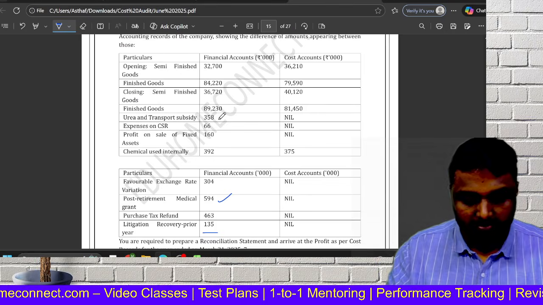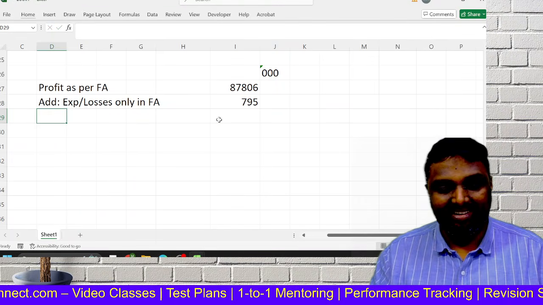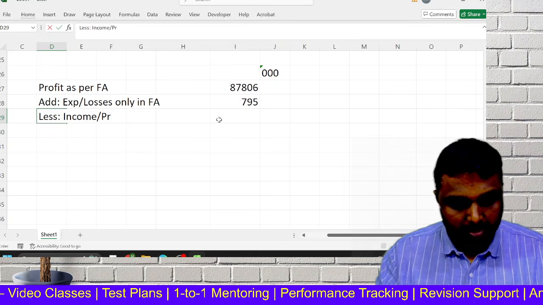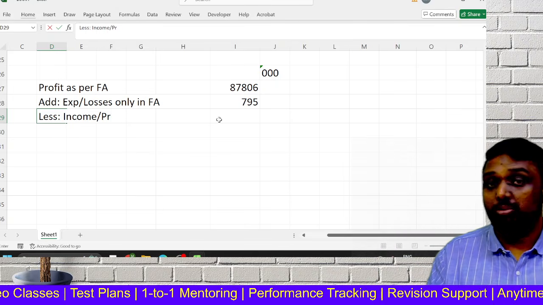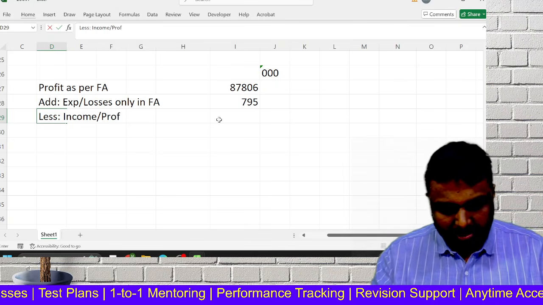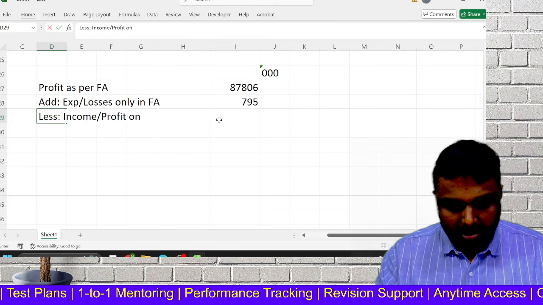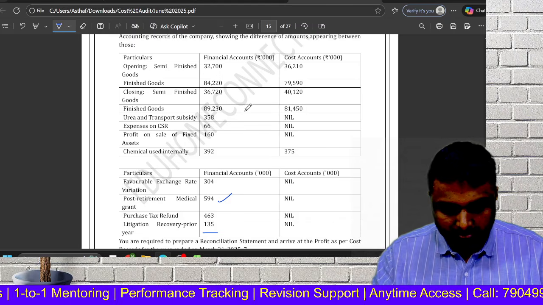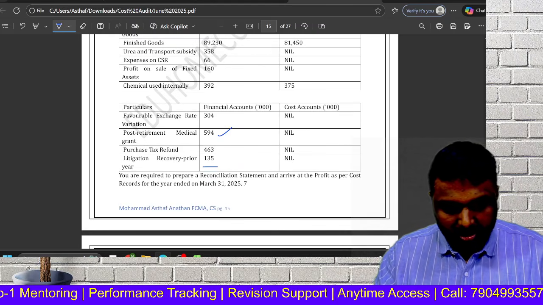Now just the opposite. What will be the item? Income or profit. Apart from this, under-absorption and over-absorption will be there, but that also we can take. Income or profit only in financial accounts. What are all those items, friends? The income and profit only in financial accounts.